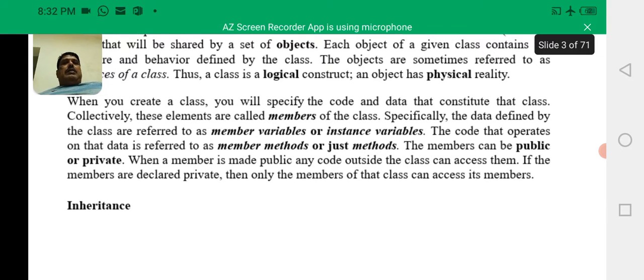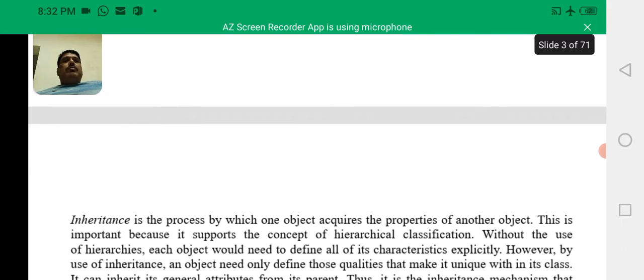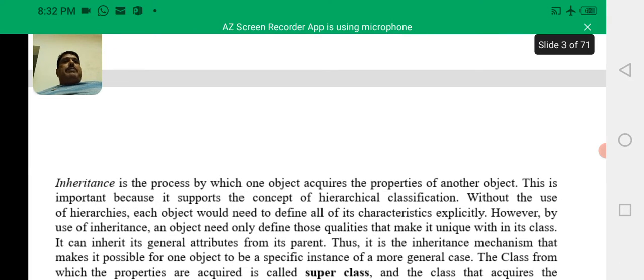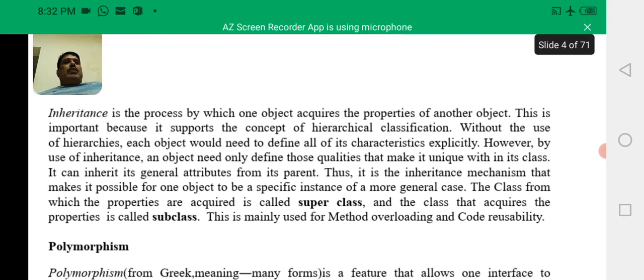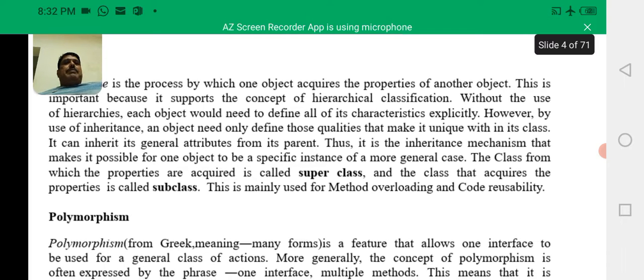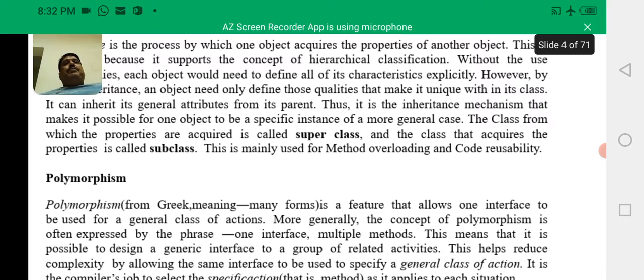The other principle of object oriented programming is inheritance. Inheritance is the process by which one object acquires the properties of another object. The class from which the properties are acquired is called the superclass, and the class that acquires the properties is called the subclass. Another principle is polymorphism.